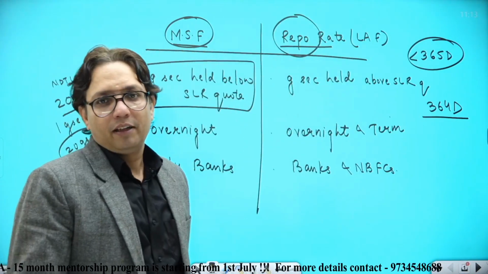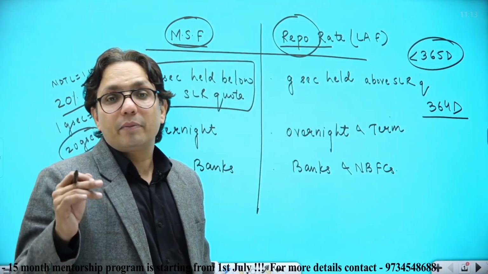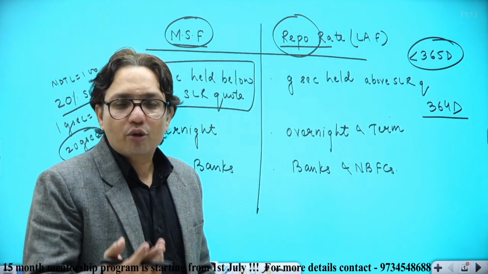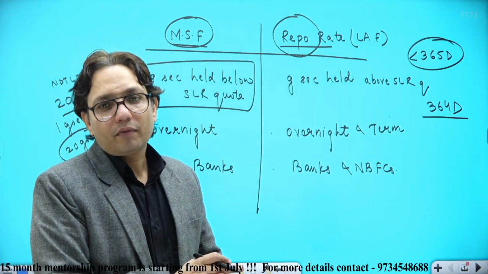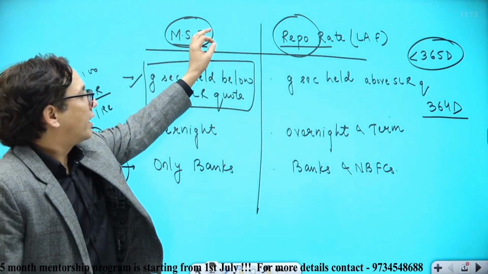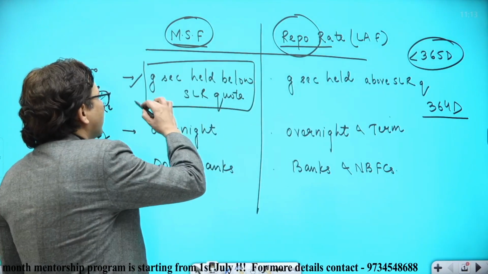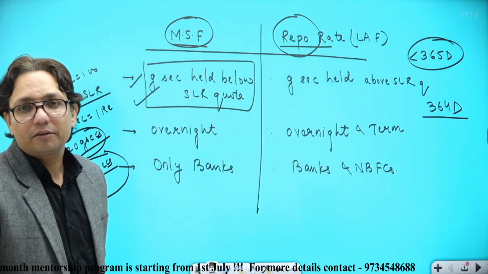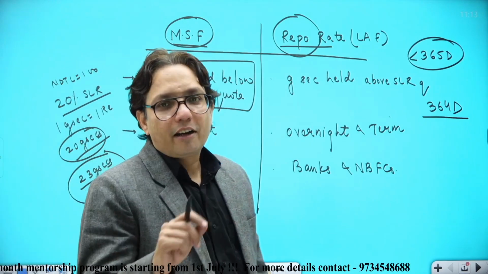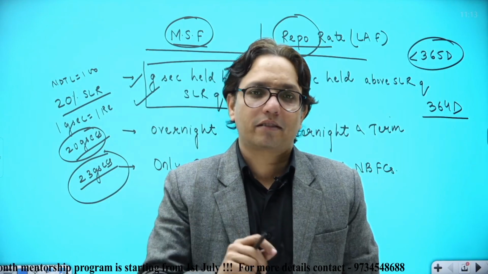But if the 3 above are gone and still the bank needs money, now what? Where will the bank look up to? It has to maintain the SLR quota. In that case, the bank will borrow from RBI under MSF. It will be using even those government securities which are held below the SLR quota. And that is why RBI is called the lender of last resort for the banks.